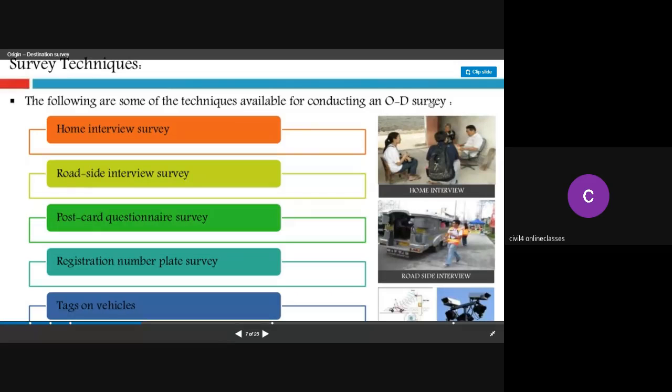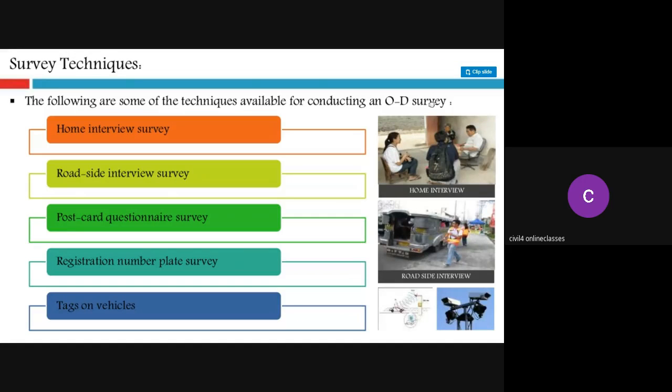Now here, this is more important in this topic. So in OD survey, we have different types of techniques. First one is your home interview survey. Second one is roadside interview survey. Third one is postcard questionnaire survey. Fourth one is registration number plate survey. And fifth one is your tags on vehicles. Let us see the home interview survey.